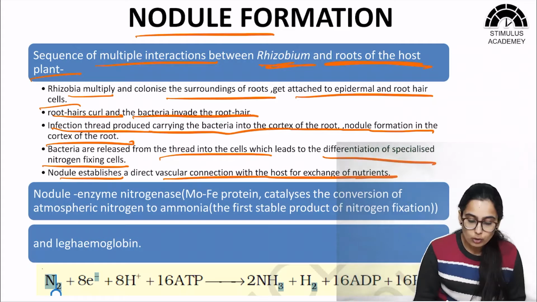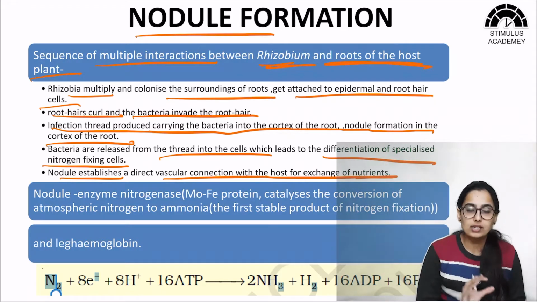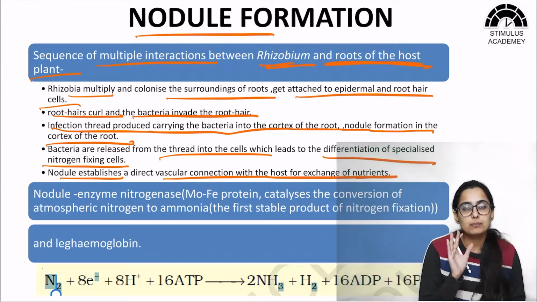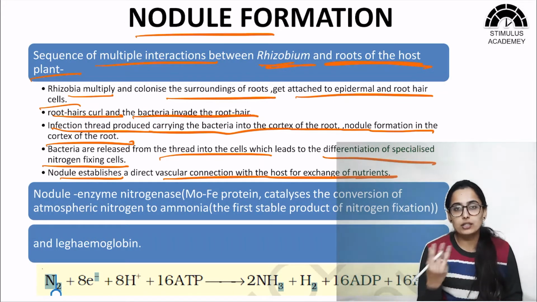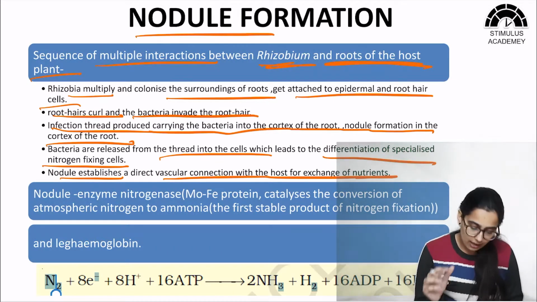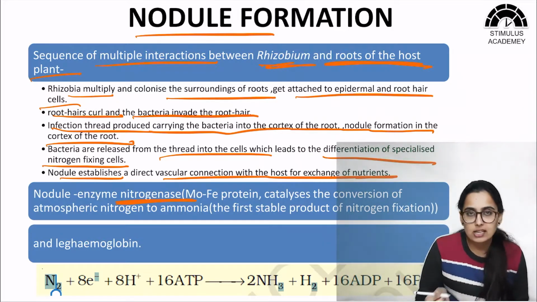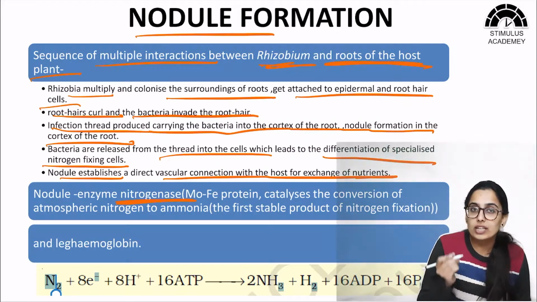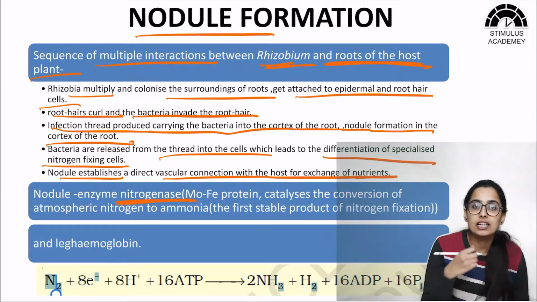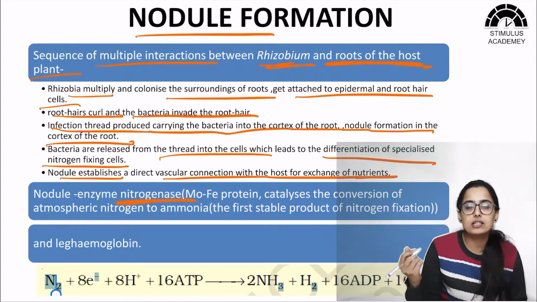Now what is special about these nodules is that they are specialized for nitrogen fixing. What is different about them is that they have an enzyme known as nitrogenase enzyme, which is essential for nitrogen fixation, and also they have leghemoglobin, known as leguminous hemoglobin, which gives these nodules pink color.